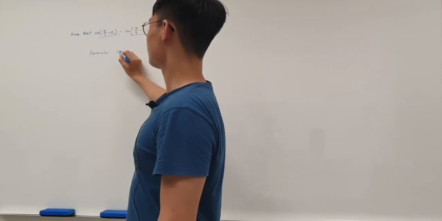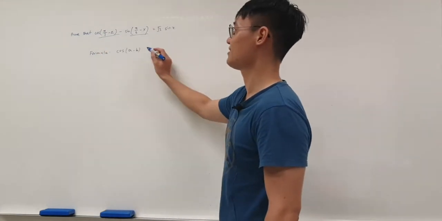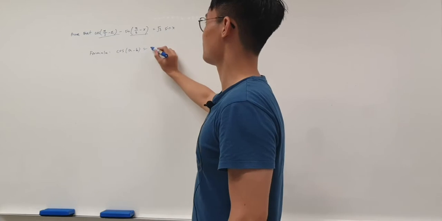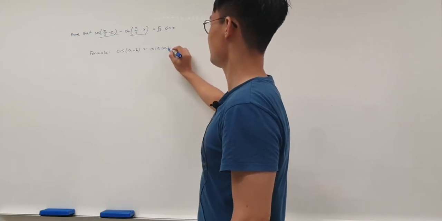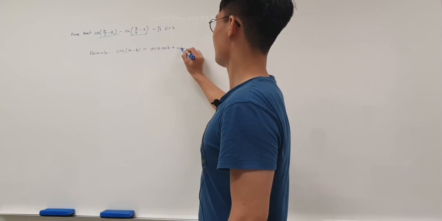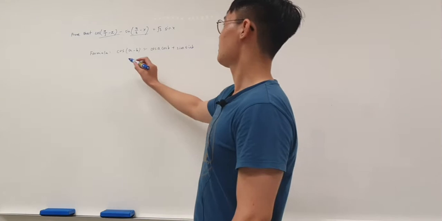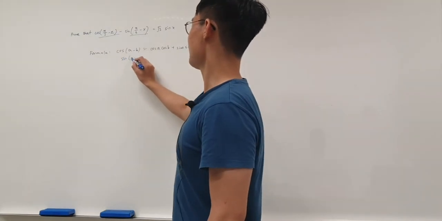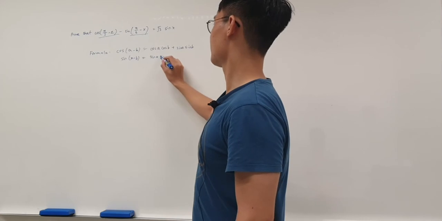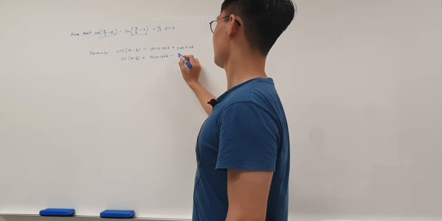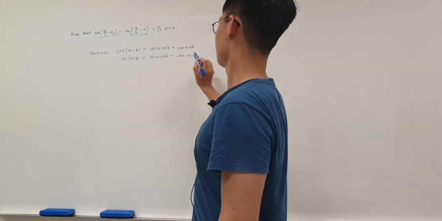Cosine of a minus b is equal to cosine a cosine b plus sine a sine b. Then sine of a minus b is equal to sine a cosine b minus cosine a sine b.